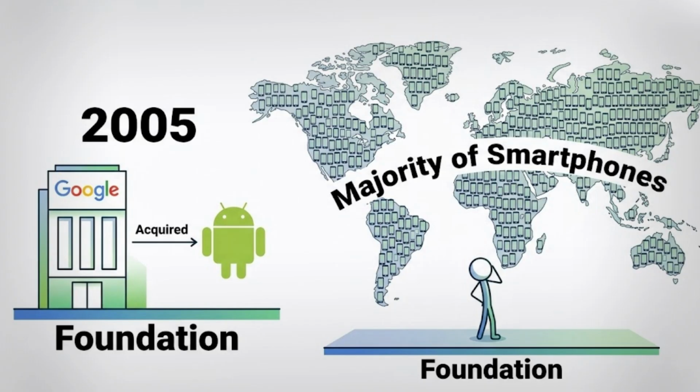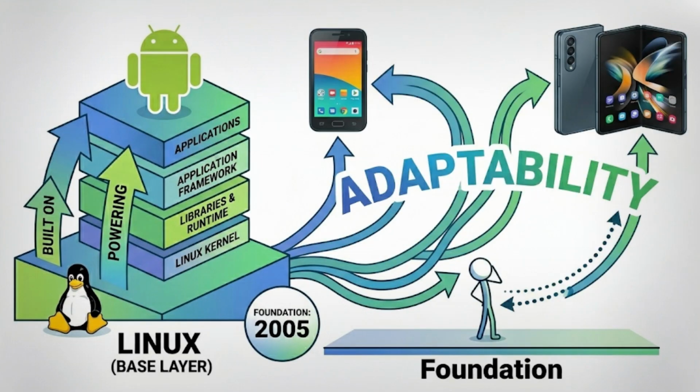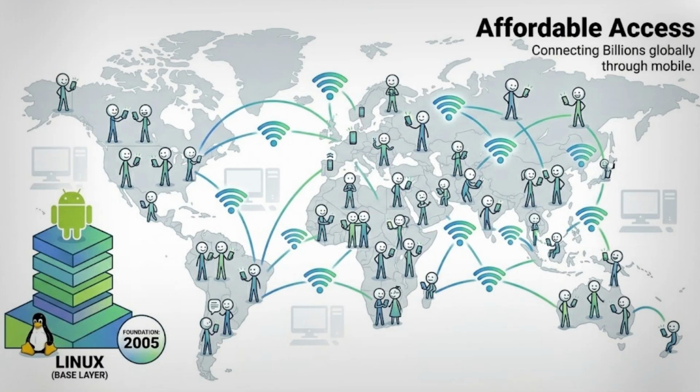Android. This mobile operating system was acquired by Google in 2005 and has since grown to power the majority of smartphones across the globe. It is based on the Linux kernel, giving it a highly flexible and open framework that various phone manufacturers can customize to fit their specific devices. This adaptability means it runs on budget-friendly phones as well as ultra-premium folding devices. It matters because it brought affordable, internet-connected computing to billions of people worldwide who might never have owned a traditional desktop computer.